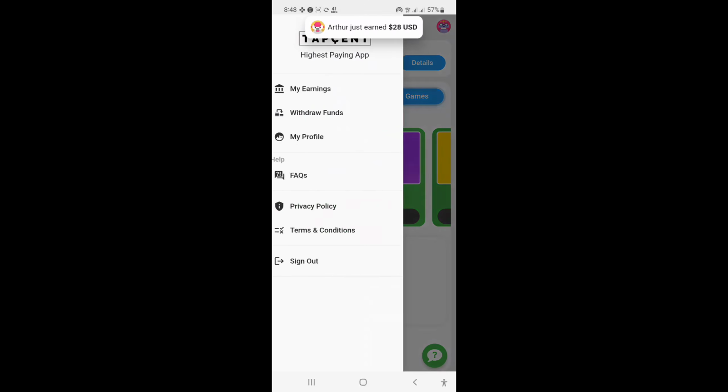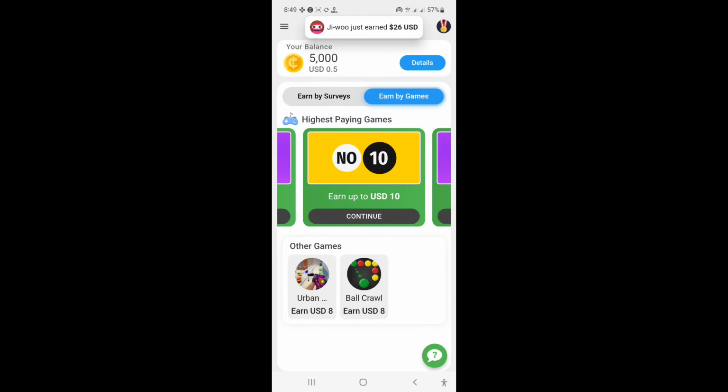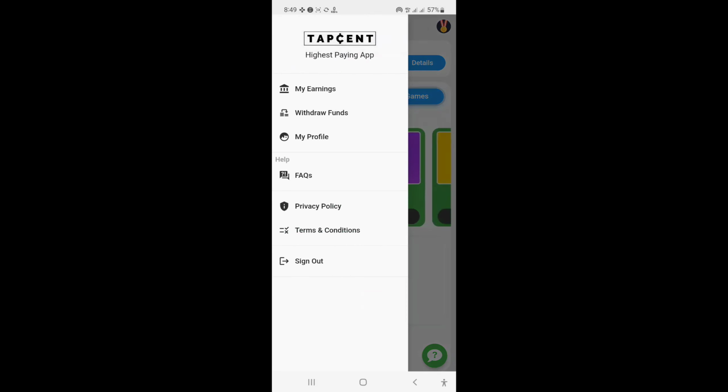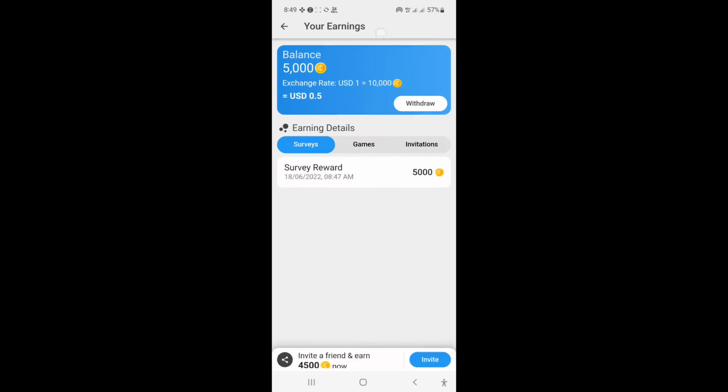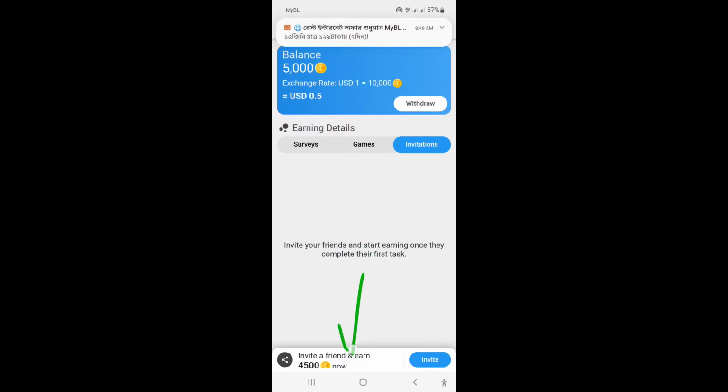I am back again now. Invite and earning are available. Okay, I am clicking the profile option, choosing my avatar profile picture, and I am just clicking now and saving this avatar. Okay, I'm back again now, and I'm just clicking the three-dot lines and earning options, games option, complete these games. Okay, and the invitation option, referral earning system. Invite a friend and earn option, I am just clicking now.